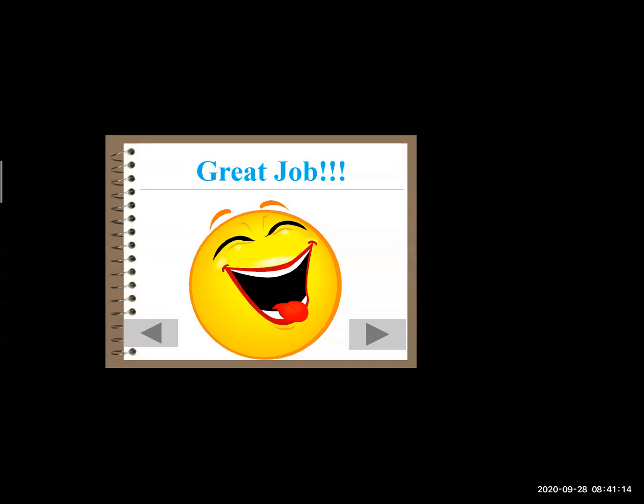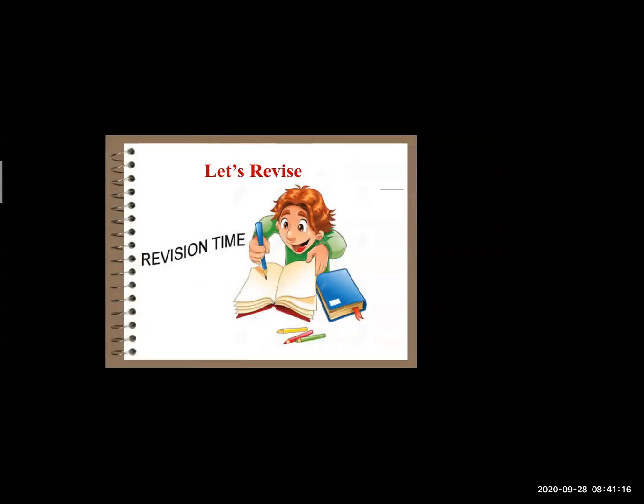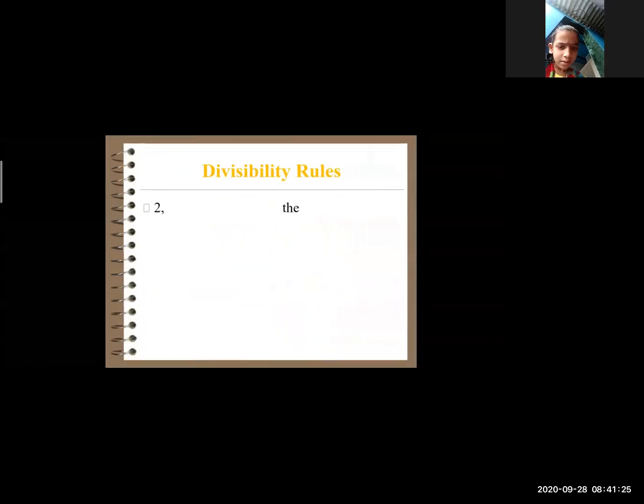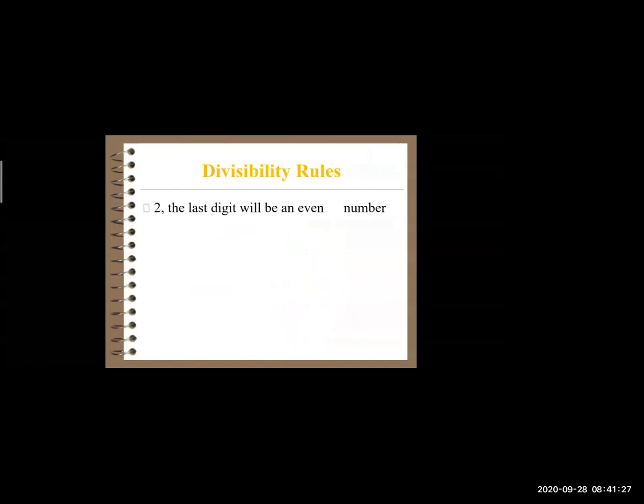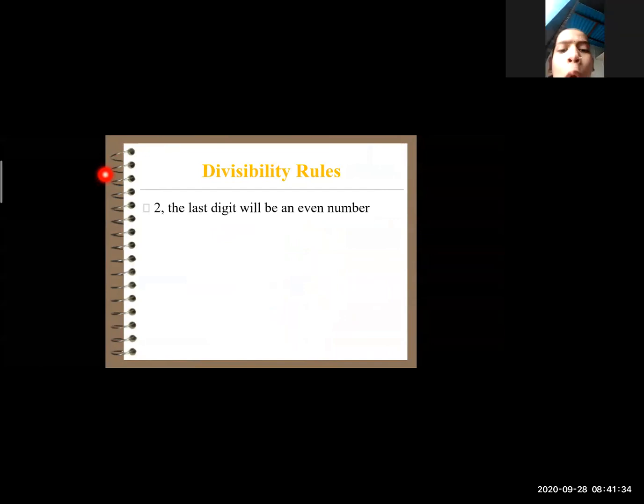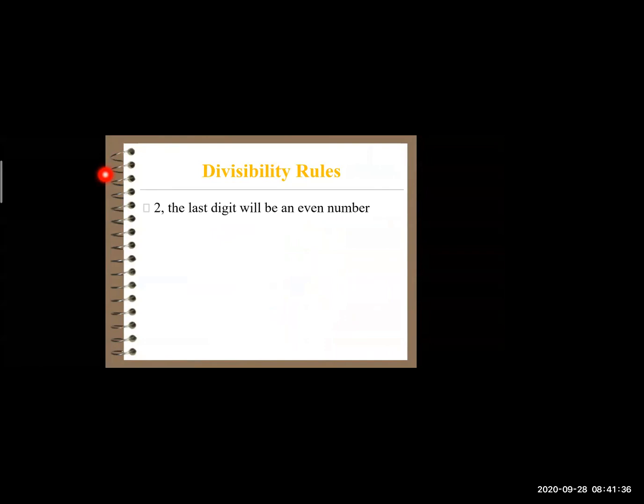I really appreciate it. Now let's revise whatever we have learned through this class today. The divisibility rule we studied for 2: one of you read this out. The divisibility rule for 2 is that the last digit of a number should be an even number.